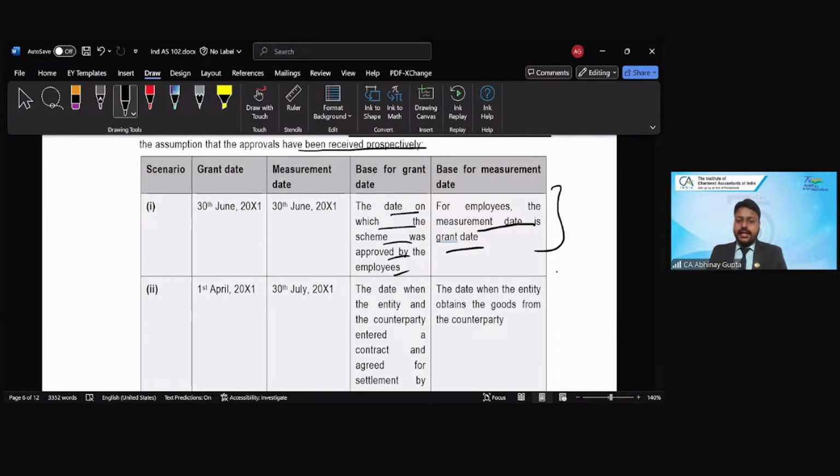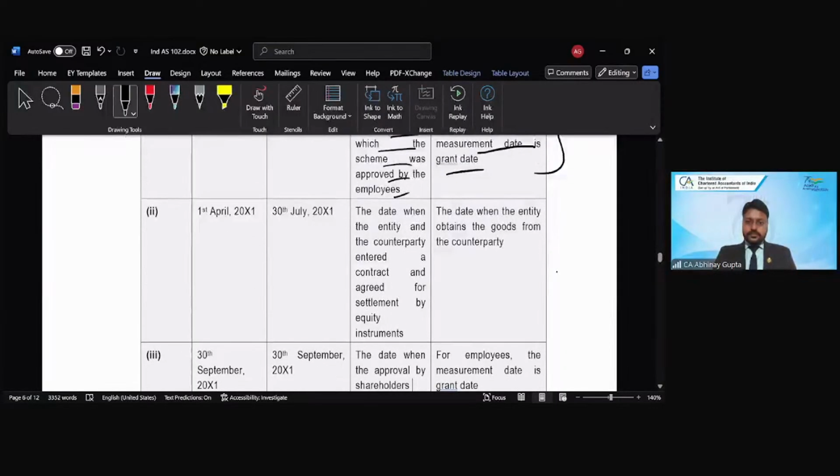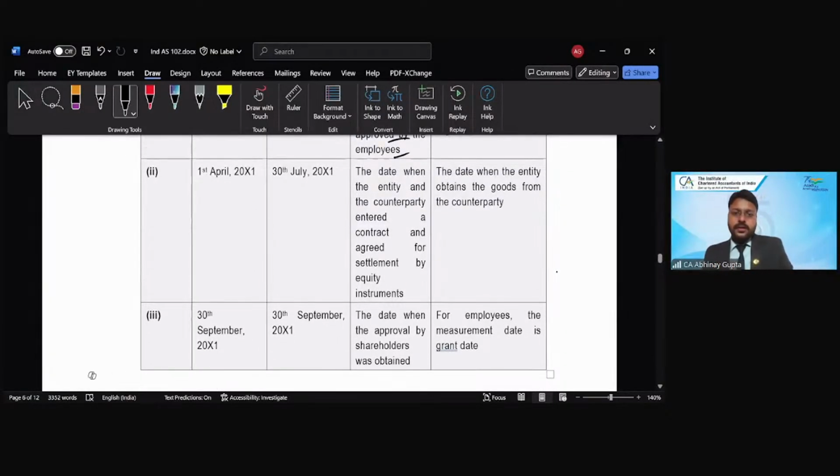Now, in the second scenario, 1st April is considered as the grant date and 30th July is considered as the measurement date. Why? Because the date when the entity and the counterparty entered into a contract and agreed upon settlement by equity instruments is 1st of April.